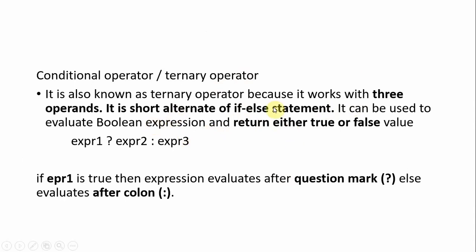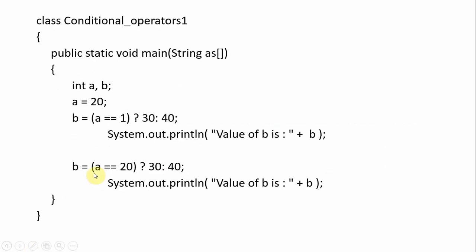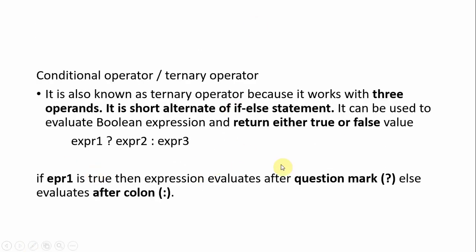It is just a short alternative for the if else statement. If the condition is true, the statement is executed, else the other statement is executed, okay. So this is an alternative for the if else statement.